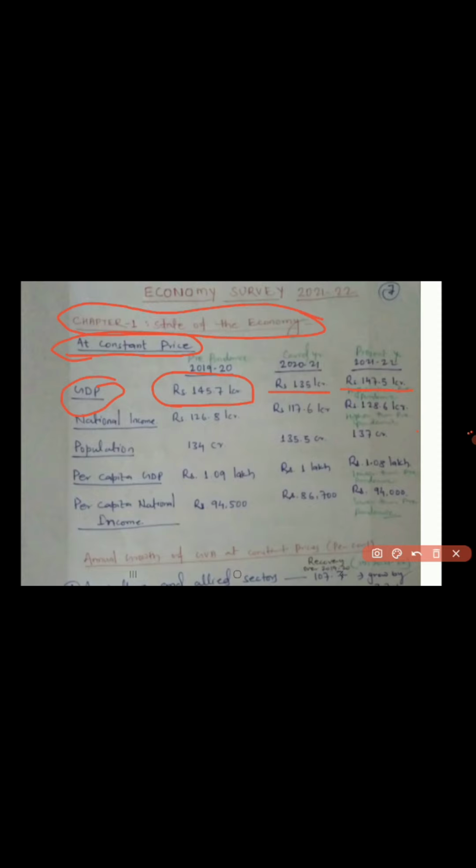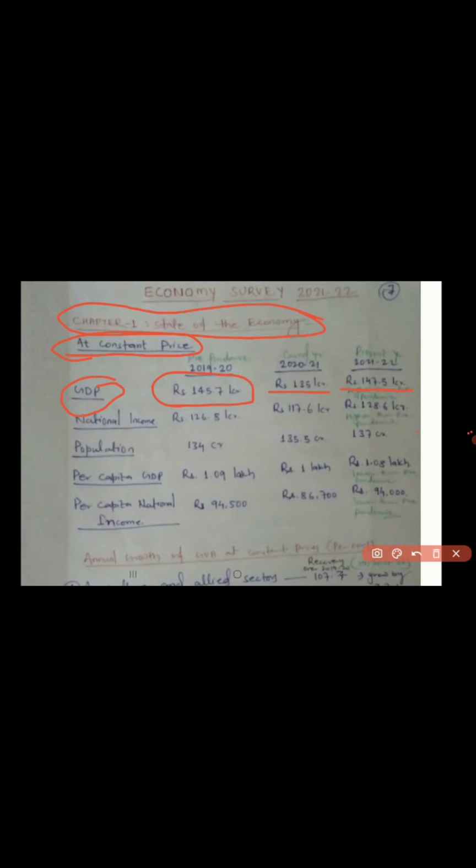So what our data was in the pre-pandemic year, what it was in the COVID year, and what it is in the present year. Because in the COVID year a lot of data decreased. So if you have to compare it, you will have to compare with both the years 2019-20 and 2020-21.